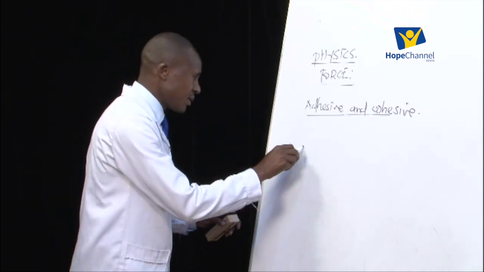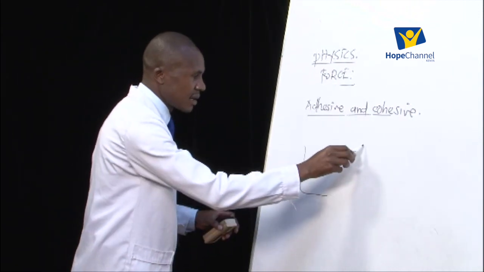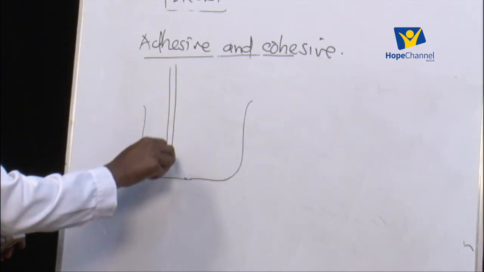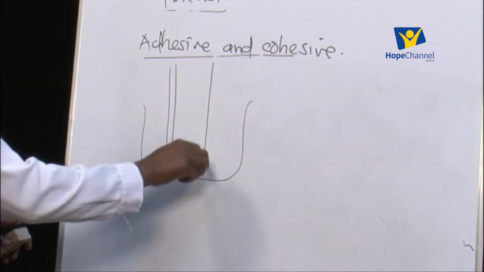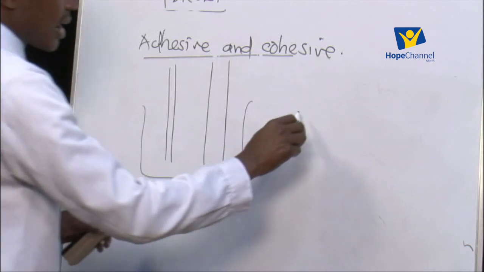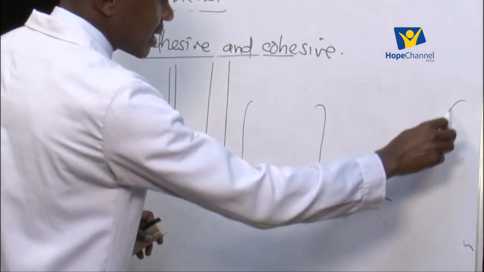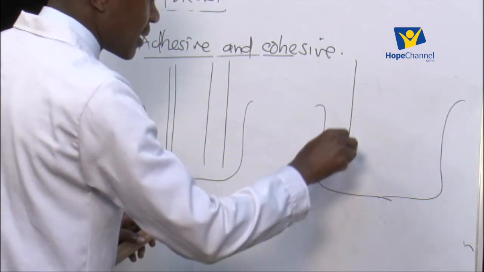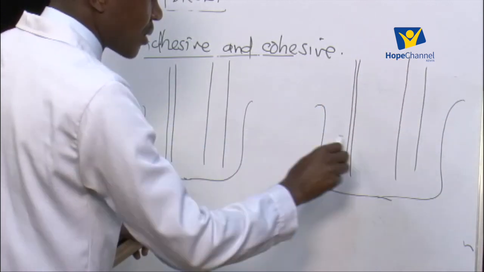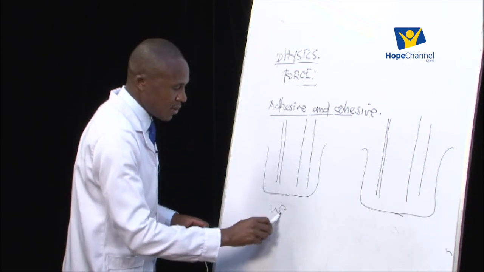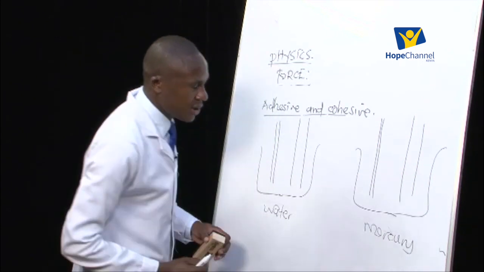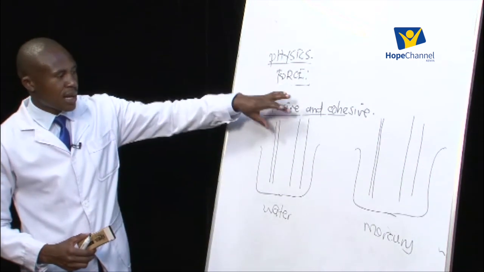Now let me use the first beaker here that is containing water, and then I have two narrow tubes. One is narrow that way, another one is a bit wide, but it's also a narrow tube. Also I have another container that is having mercury. I also have the two tubes, one is narrow, another one is not very narrow, like that one. So the question is, when we put water and here we put mercury, how are the levels of the liquid going to appear in these narrow tubes?